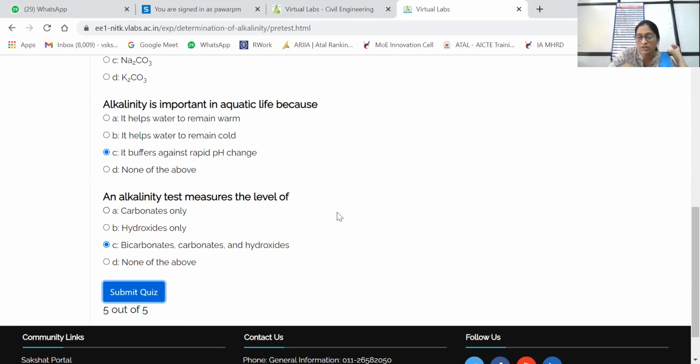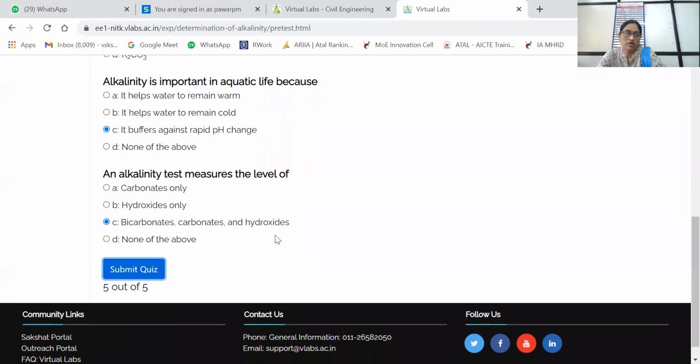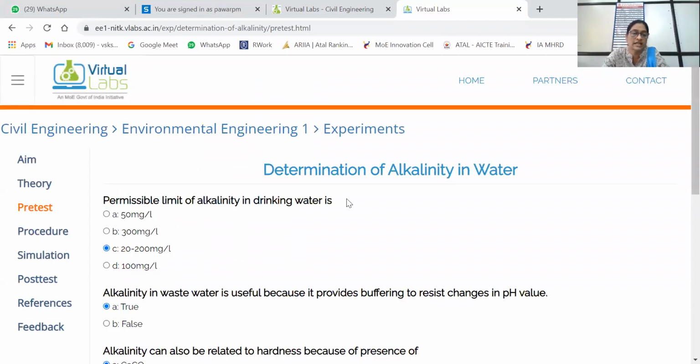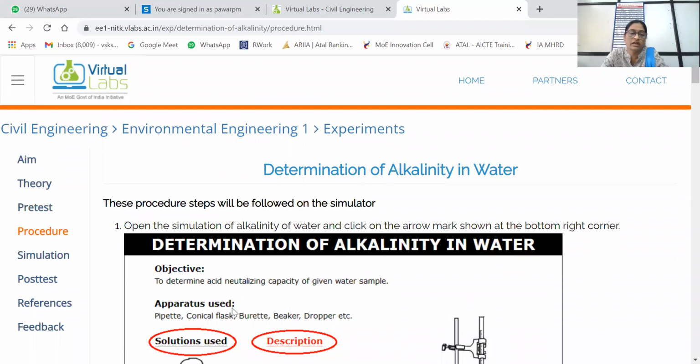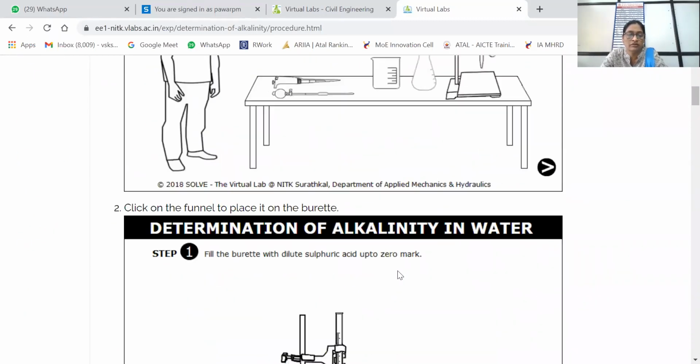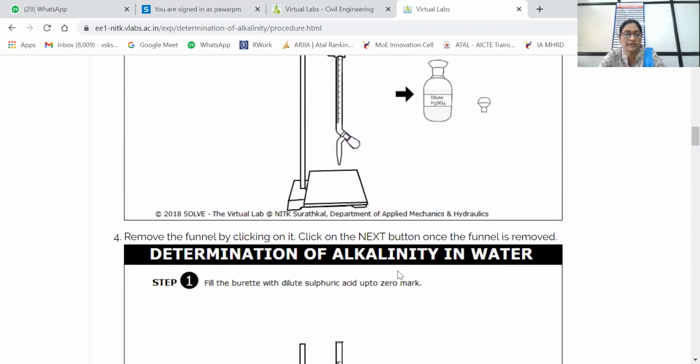If you remember all these questions, it will definitely help you get good marks in competitive examinations too. So we got 5 out of 5 because all answers are right. I will go to the next tab, that is procedure. Instead of learning or reading the procedure one by one here, we will start the simulation itself.